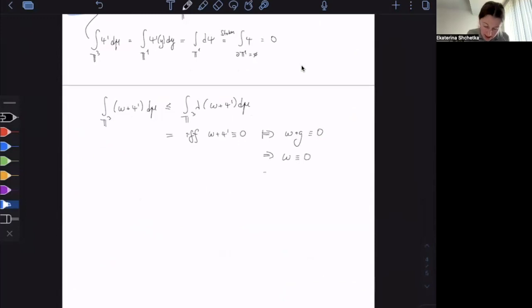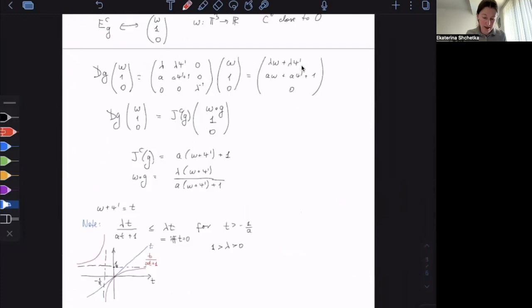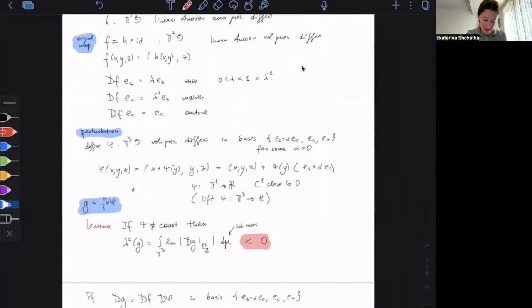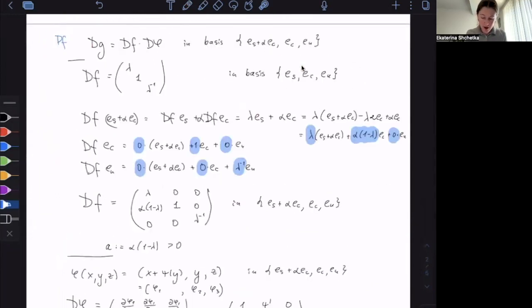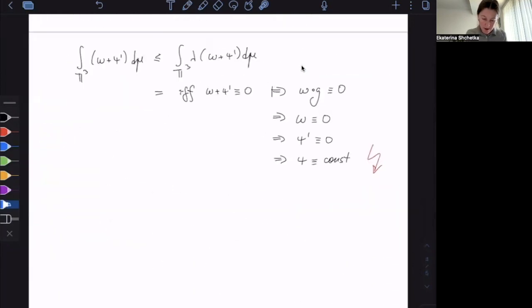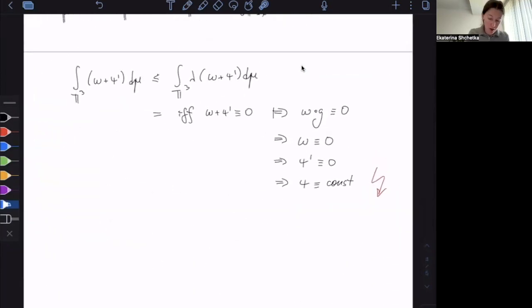But then if omega is 0, then psi prime is 0. So then psi is just a constant. And that's a contradiction because we assume that psi is not a constant. Let me look at this lemma. Yes, we assume that psi is not a constant. So this is a contradiction to the hypothesis of our lemma. So we don't have this situation of equality really.